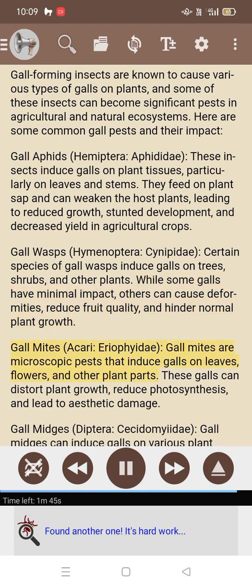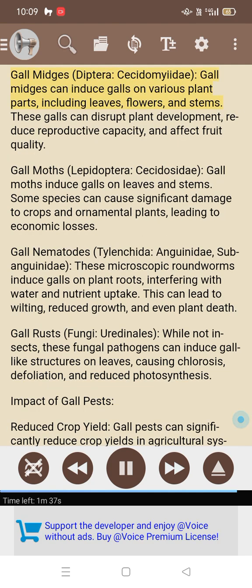Gall mites, Acari, Eriophyidae: eriophyid gall mites are microscopic pests that induce galls on leaves, flowers, and other plant parts. These galls can distort plant growth, reduce photosynthesis, and lead to aesthetic damage. Gall midges, Diptera, Cecidomyiidae: gall midges can induce galls on various plant parts, including leaves, flowers, and stems. These galls can disrupt plant development, reduce reproductive capacity, and affect fruit quality. Gall moths, Lepidoptera, Sesiidae: gall moths induce galls on leaves and stems. Some species can cause significant damage to crops and ornamental plants, leading to economic losses.